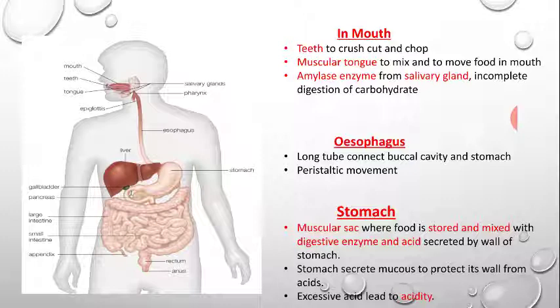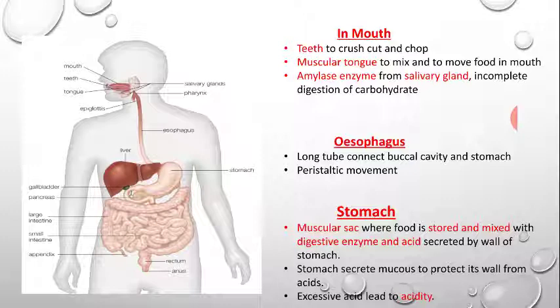The stomach secretes mucus. Why? Because the mucus prevents the acid secreted by the stomach from damaging the stomach walls. We know that certain people in our surroundings are affected by acidity.